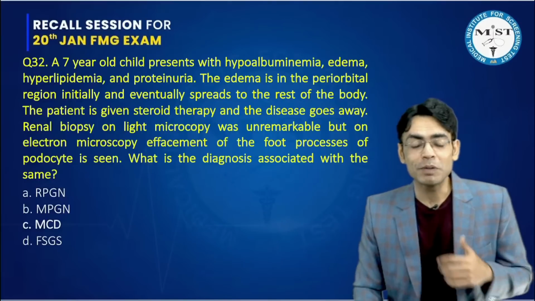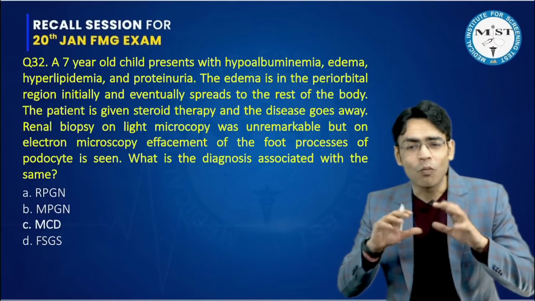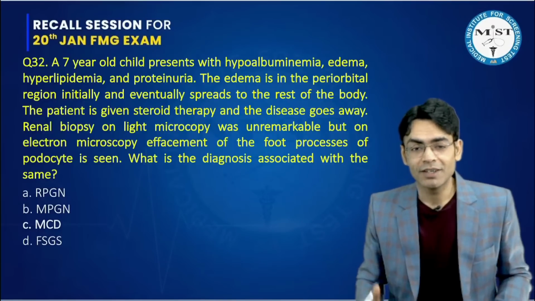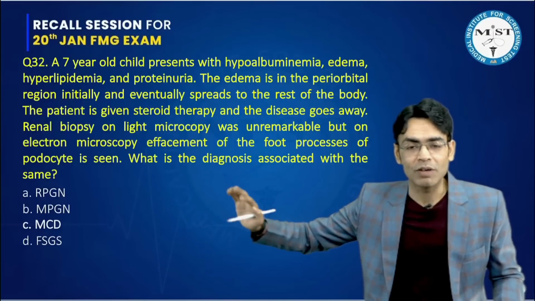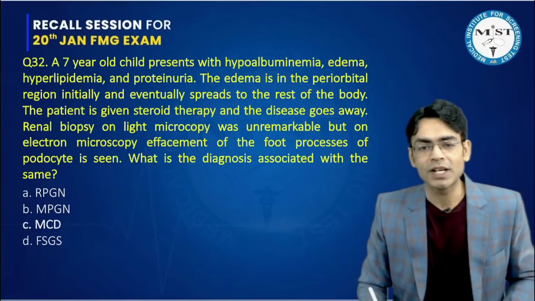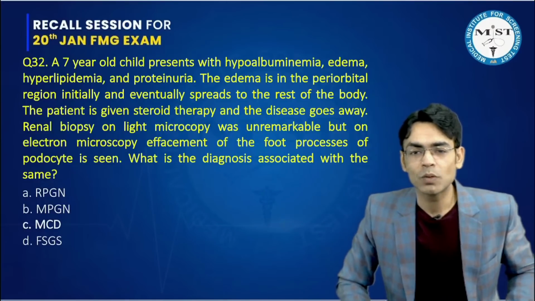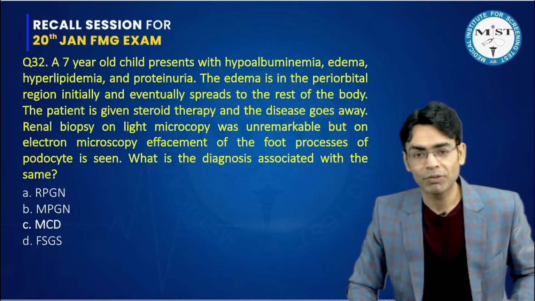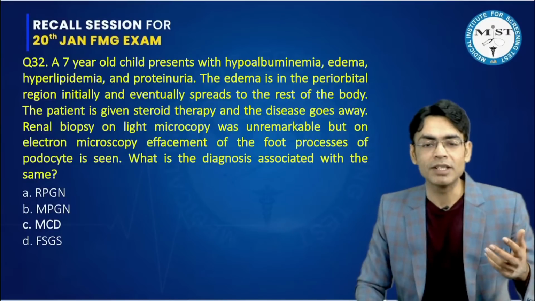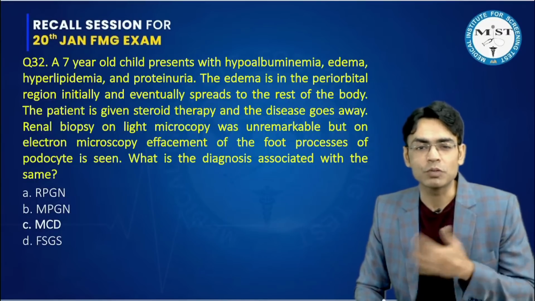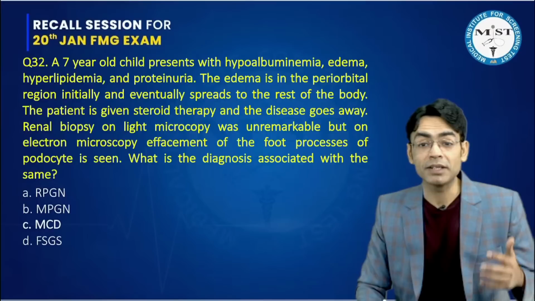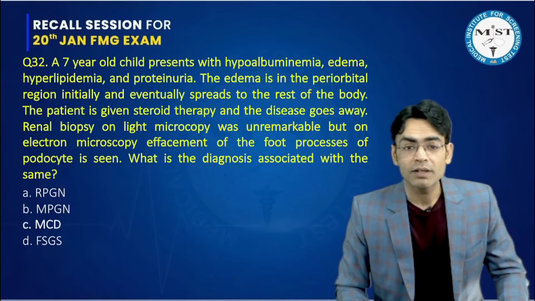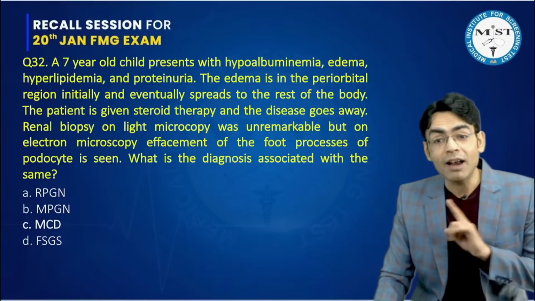This was one question. People told that this was one of very few questions in the whole exam which had a long history. This is a question from glomerulonephritis. Let's see the question. A 7-year-old boy presents with hypoalbuminemia, edema, hyperlipidemia, and proteinuria. The edema is in the periorbital region initially and eventually spreads to the rest of the body. The patient is given steroid therapy and the disease goes away, so it is highly responsive to steroids. Renal biopsy on light microscopy was unremarkable.